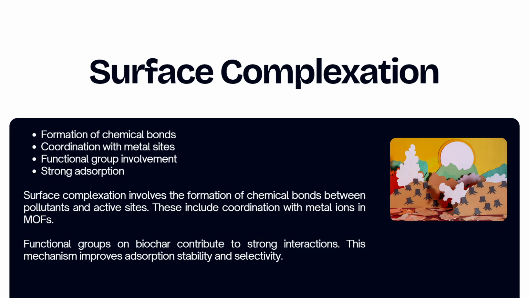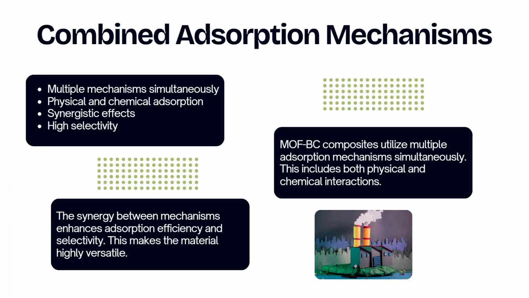Next, we jump into the surface complexation. And there are four points here. The first one is formation of chemical bonds, then coordination with metal sites, functional group involvement, and strong adsorption. The surface complexation involves the formation of chemical bonds between the pollutant and the active site. This includes the coordination with the metal ion in the MOF. The functional groups on biochar contribute to strong interaction, and this mechanism improves the adsorption, stability, and selectivity.